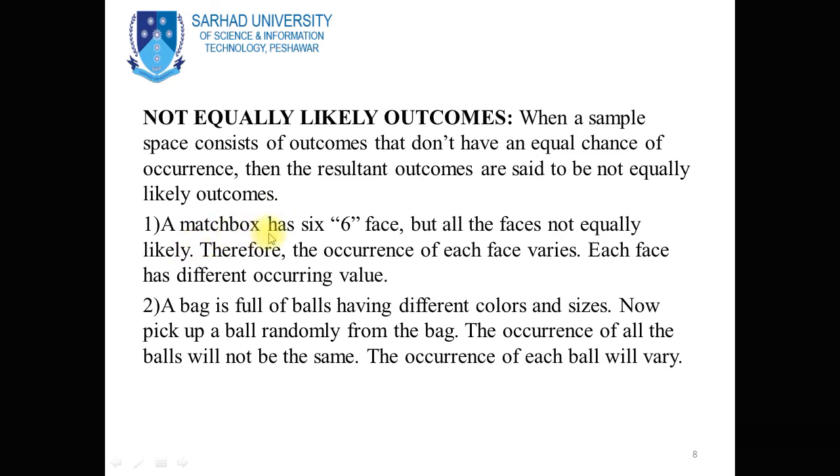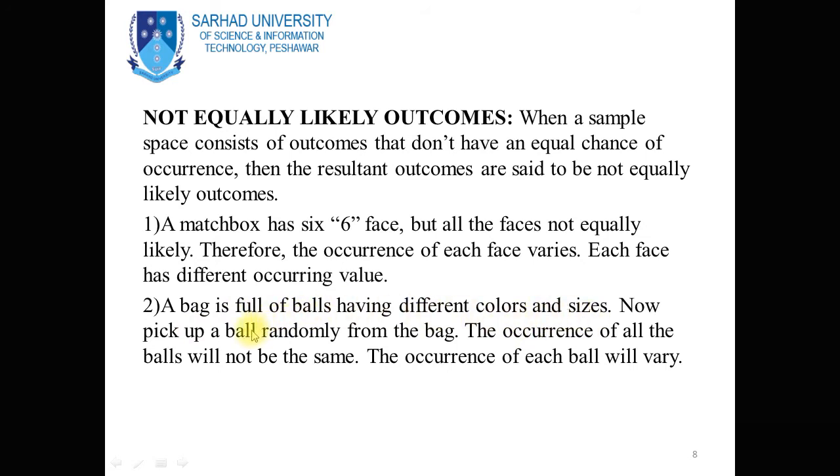A matchbox has 6 faces, but all the faces are not equally likely. Therefore, the occurrence of each face varies. Each face has a different occurring value. Similarly, a bag is full of balls having different colors and sizes.